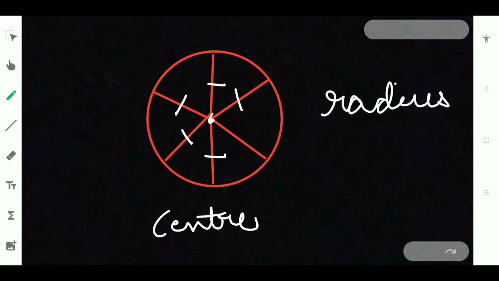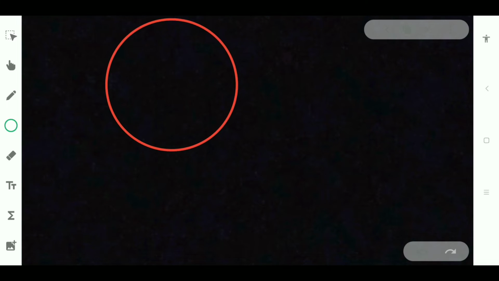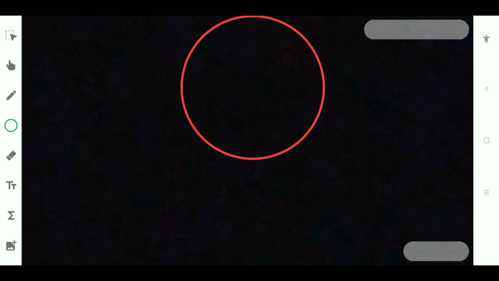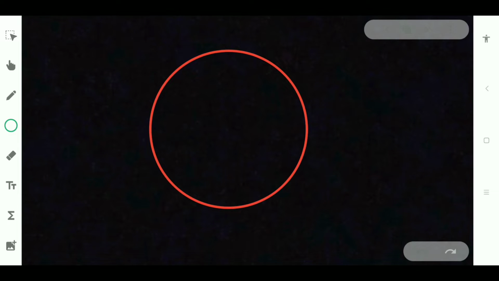After that we should know some other terms also. So if a circle is drawn like this, and let us take this point O as the center, and a line from one point on the circumference to another point on the circumference, which is not crossing through the center, it should not be like this.